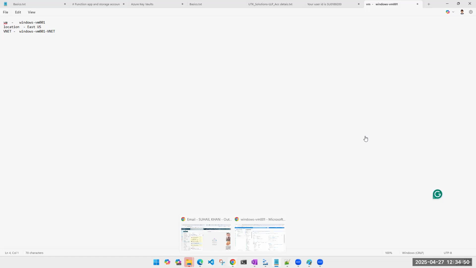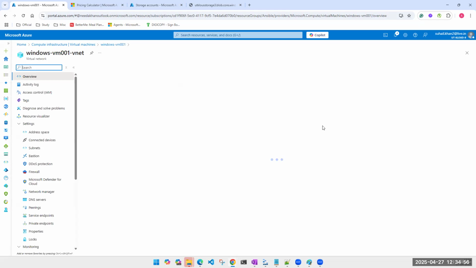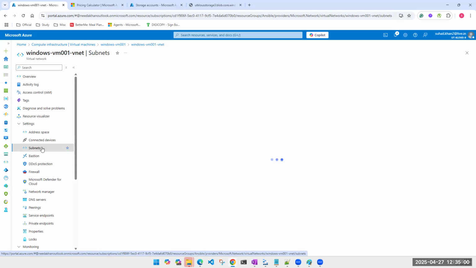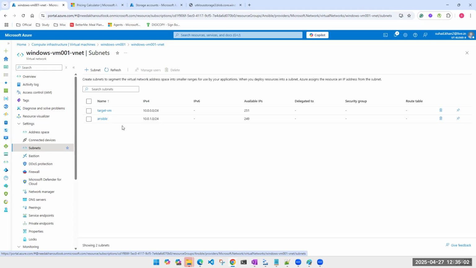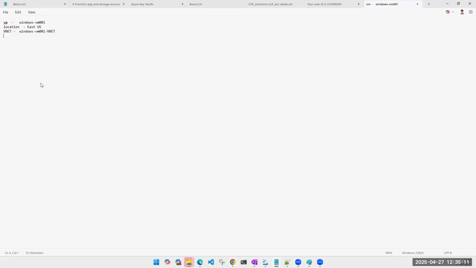This is the name of the VNet. It has some subnets. It has a target VM subnet and an Ansible subnet. Because my VM is a part of the target VM subnet, I'll be using that.